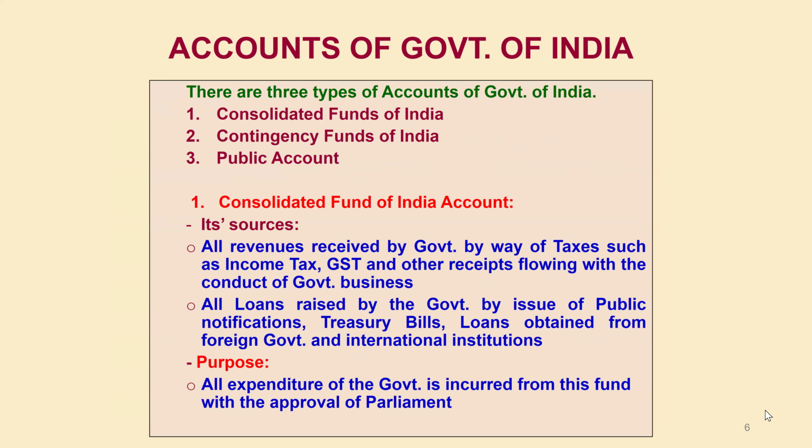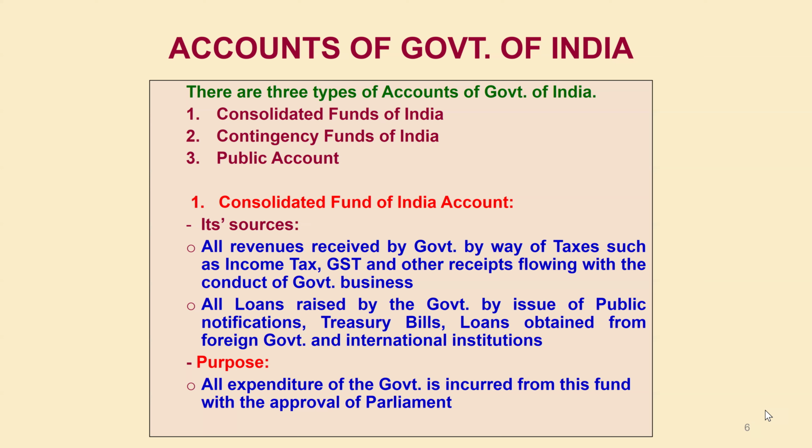So there are basically three types of accounts in Government of India system. One is Consolidated Fund of India. Second is Contingency Fund of India. Third one is Public Account. So this Consolidated Fund of India, all the expenditure of the government is incurred from this fund with the approval of the parliament. Means while incurring expenditure from the Consolidated Fund of India, approval of the parliament is required.